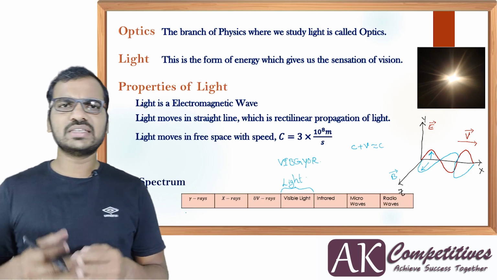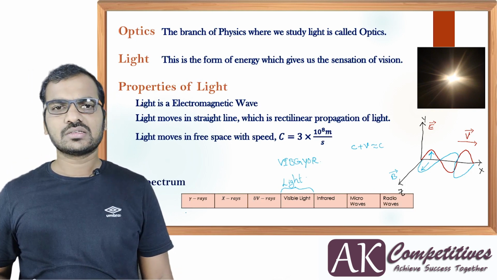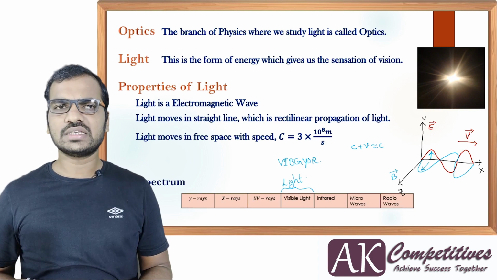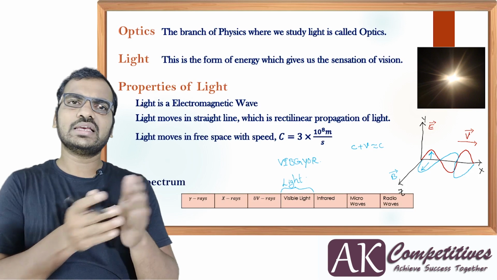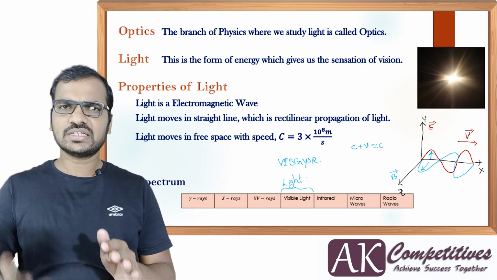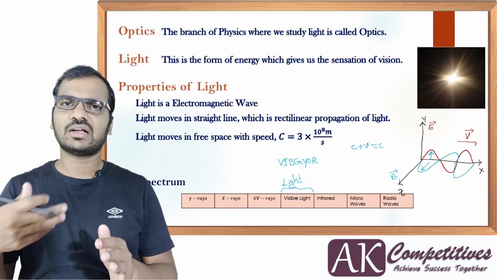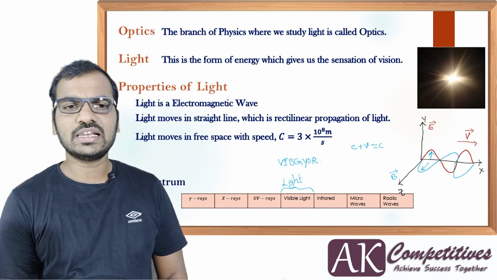The human eye is more sensitive towards yellow and green light. That is the reason we are able to see that area more compared to other lights. As you go to either side, the sensitivity of the eye decreases. When we discuss the eye, persistence of vision and all those points, we'll discuss again. Here we are not getting into detail.